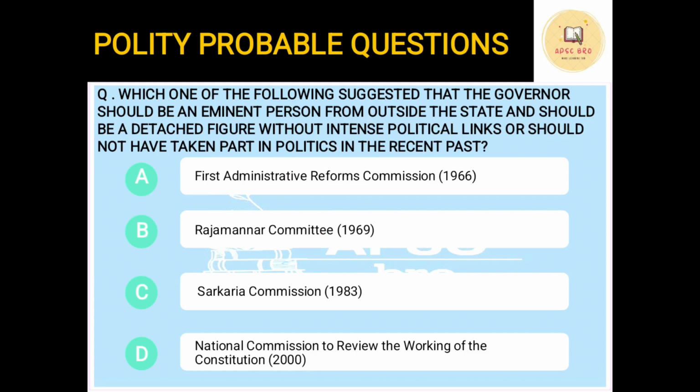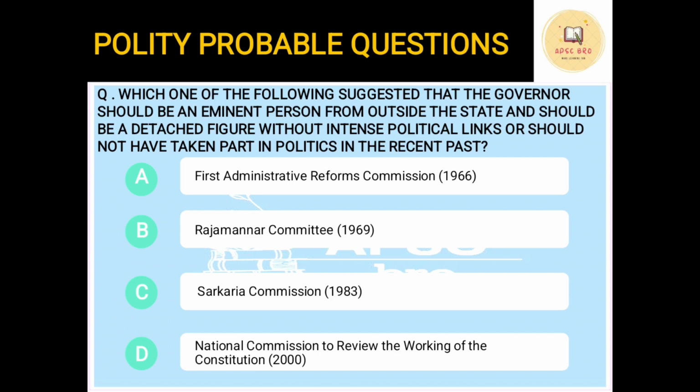Next question. Which one of the following suggested? They have given you some certain commissions and committees. They are asking you which of these committees suggested that the governor should be an eminent person from outside the state. Now, suppose there is a new appointment of a governor to Assam, then that person has to be from outside Assam. Okay, and should be a detached figure without intense political links. That political people usually should be avoided from being appointed as governor.